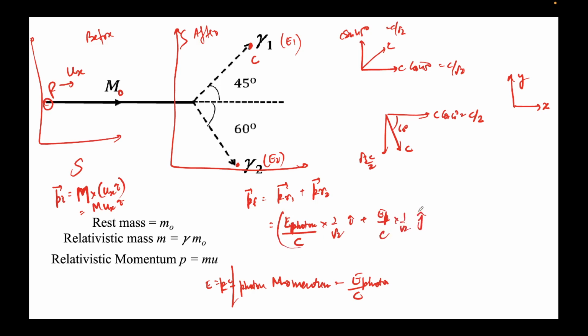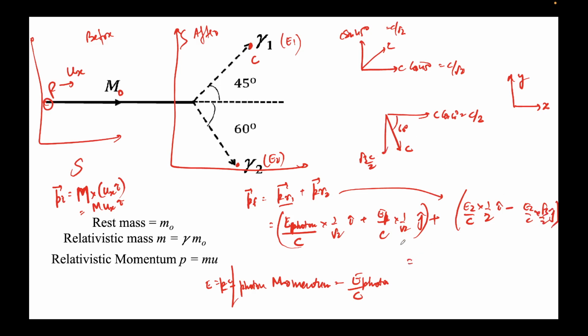So this is the momentum of the first photon, and for the second this would be E2 by c into 1 by 2 i cap minus E2 by c into root 3 by 2 j cap. The negative sign is because this is in this direction, right?